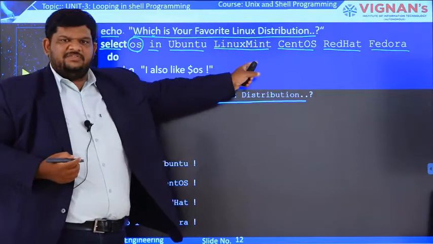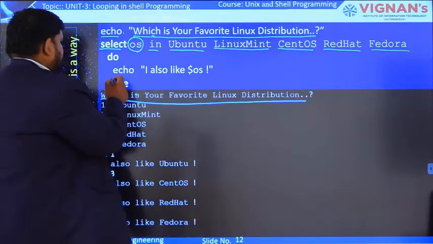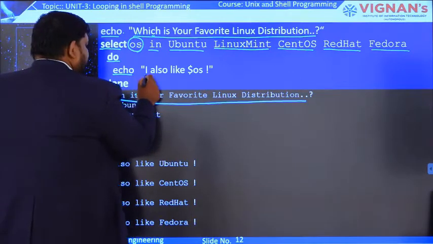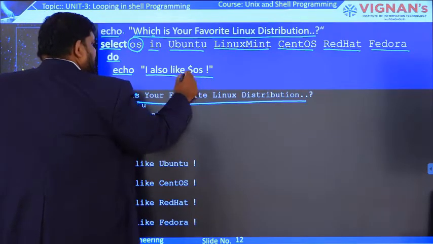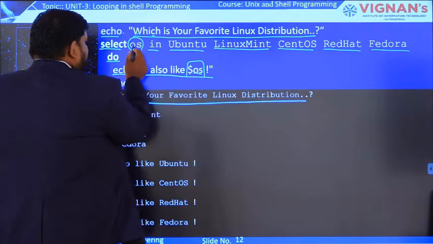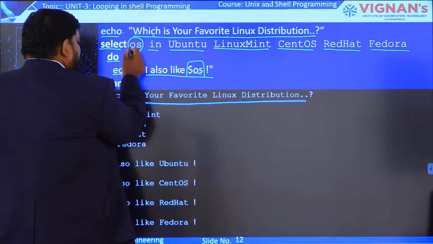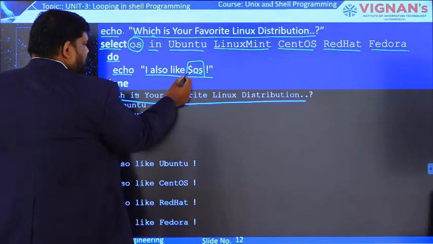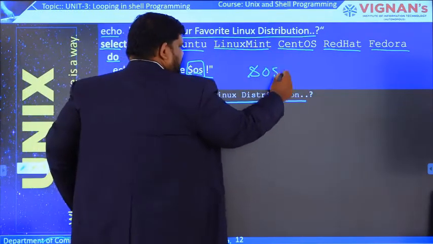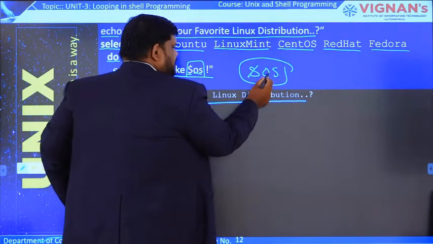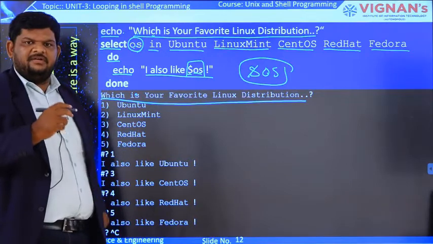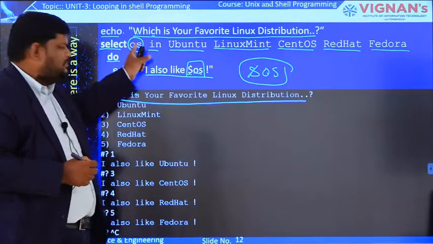Next, do, and again I am printing with echo: I also like $OS. We already saw that OS is a variable. If you want to access the value present in the variable, we use the dollar symbol. So $OS means the value present in this variable will be printed here. That's why we use dollar and the variable name, here OS.